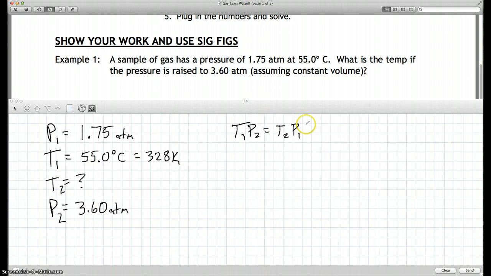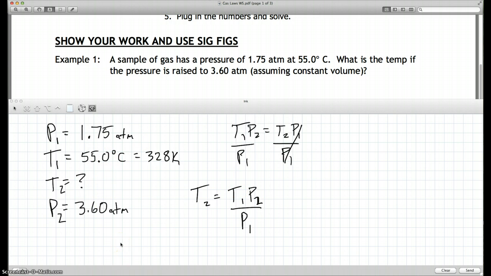So I need to rearrange this equation to get T2 alone. So I'm going to divide by P1. And I get T2 equals T1 P2, sorry, over P1. That reminds me to remind you, be careful with the ones and twos. If you get the ones and twos wrong, you will get the wrong answer. So that's the setup. I know all those numbers, and I can take those numbers and put them in.